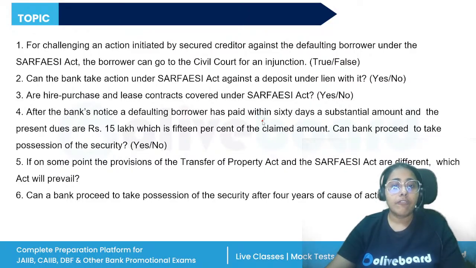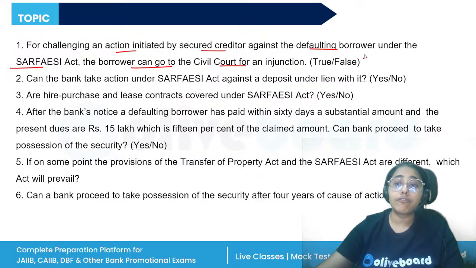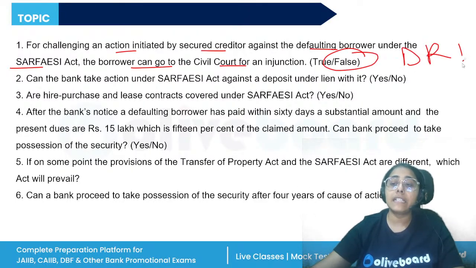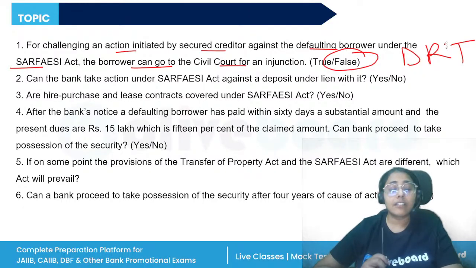Next, for challenging an action initiated by the secured creditor against a defaulting borrower under the SARFAESI Act, the borrower can go to the civil court for an injunction. False. The borrower will approach the DRT. Under the SARFAESI Act, the borrowers are the first applicant to the debt recovery tribunal.